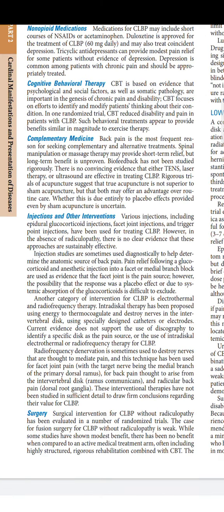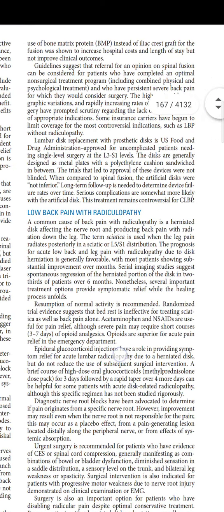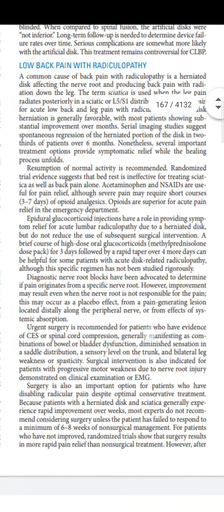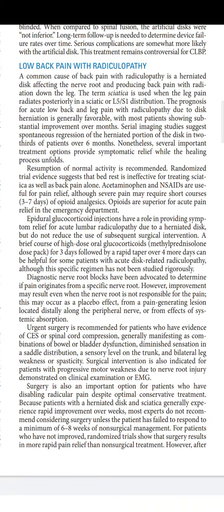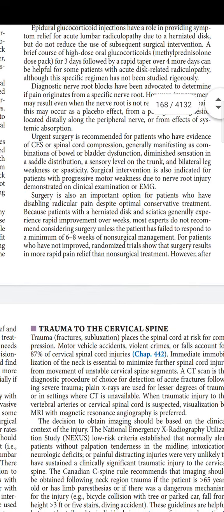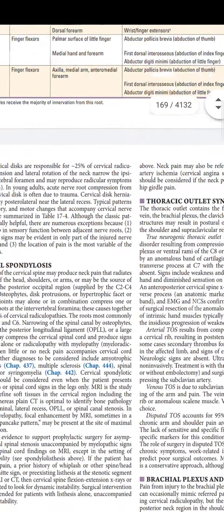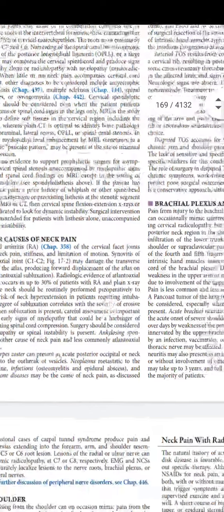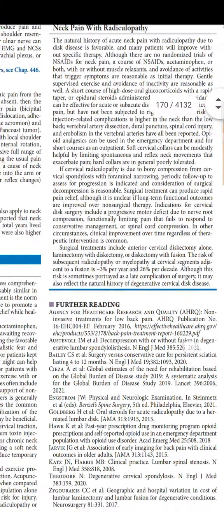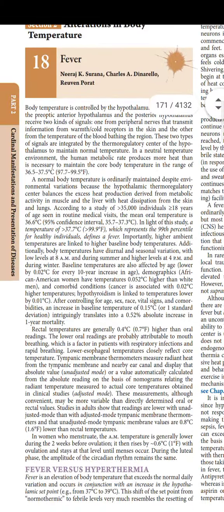You have to go through them, injections and interventions, and also in guidelines they suggest that referral for an opinion of spinal fusion can be considered. This paragraph was not there in the earlier edition. You have to go through that. Low back pain and radiculopathy, same. Urgent surgery is also important. These are all the same. After that, everything appears to be similar to what it was earlier. Other causes of back pain. So till here the same.